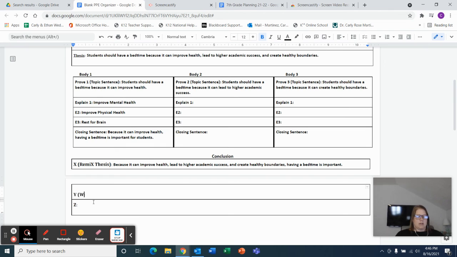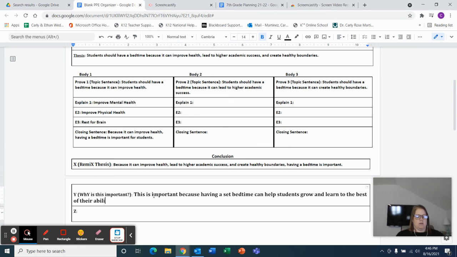The why is where we're going to answer why is this important. So why do we care if students have a bedtime? And we're going to answer that question very plainly. We're going to start with this is important because having a set bedtime can help students grow and learn to the best of their abilities.